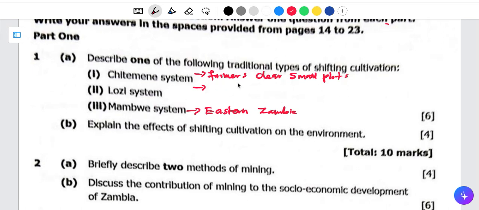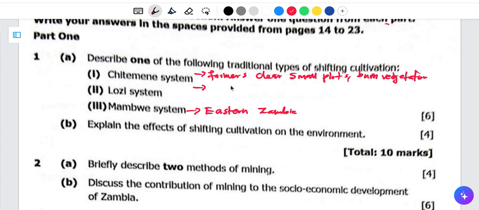Then we can also talk about burning the vegetation, or the grasses in short. These are examples of shifting cultivation.